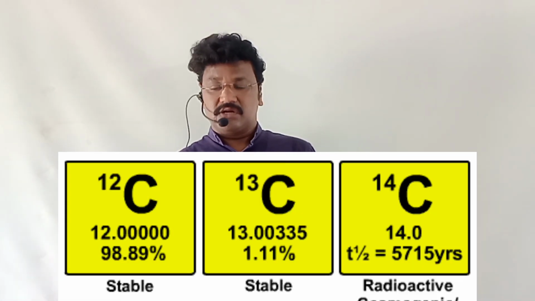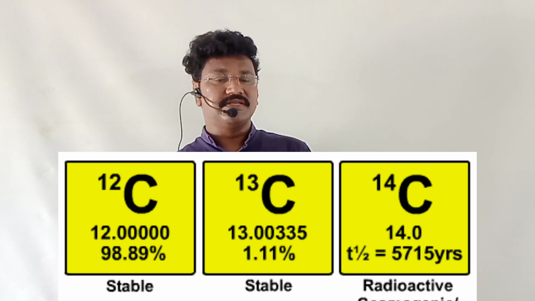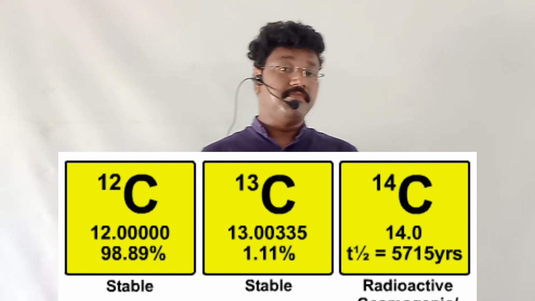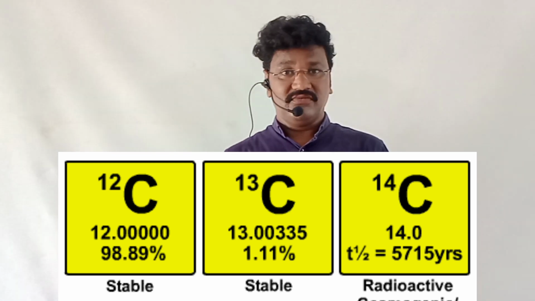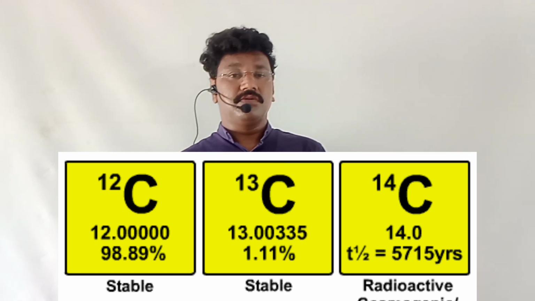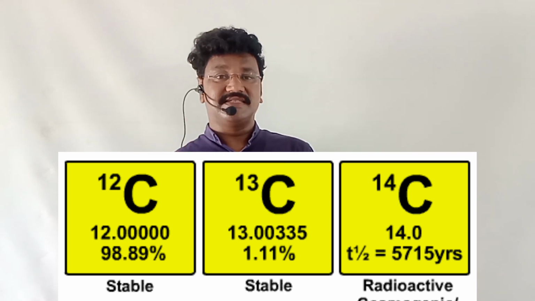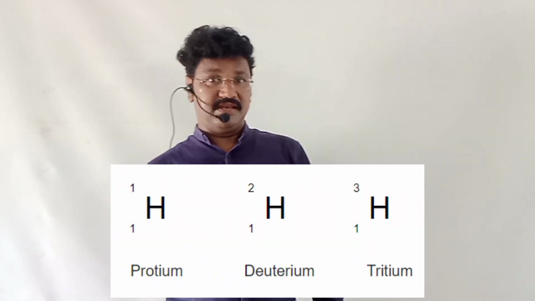As a result of that discovery or research, they came to conclude one thing, that is, isotopes are the atoms of an element which have the same atomic number but different masses. For example, carbon, its atomic number is 6, but its mass numbers are different, 12 and 14. So carbon 6 and 12 and 6 and 14 are the two kinds of atoms of that same element.